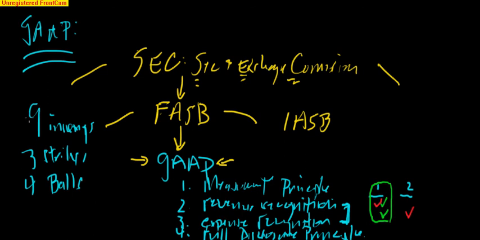Where do these rules come from? Those are the rules of baseball. Those are generally accepted baseball principles. Those are GAAP, generally accepted baseball principles. Well, when it comes to accounting and financial reporting, we have GAAP, generally accepted accounting principles. They're the rules of the land when it comes to financial reporting.